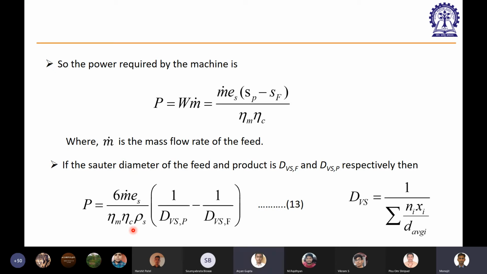So E times eta C is the total efficiency. This is the multiplication of total efficiency. Obviously, an efficiency is always less than 1, right? So if you multiply these two efficiencies, the overall efficiency has to be lower than eta m or eta c, right?